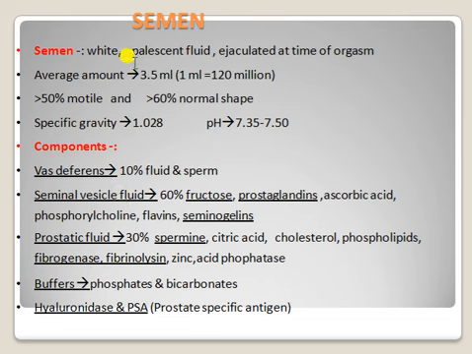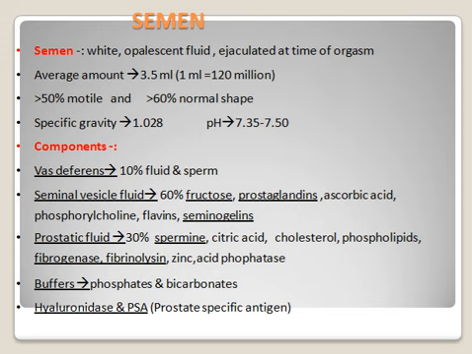Semen is a white opalescent fluid ejaculated at the time of orgasm. Average amount is 3.5 ml. This semen comes from the seminal vesicles. Already I said where the location is.